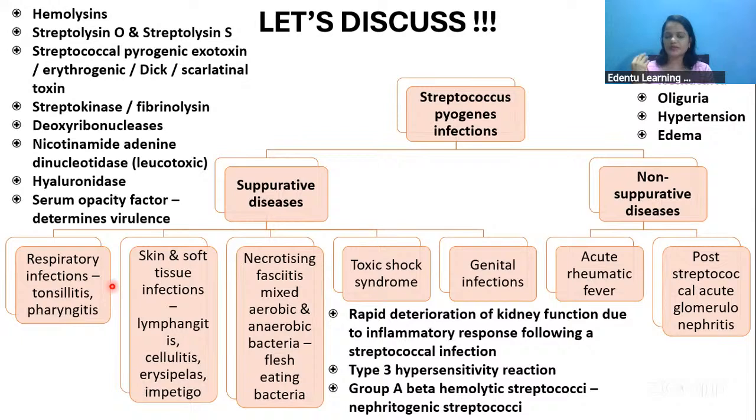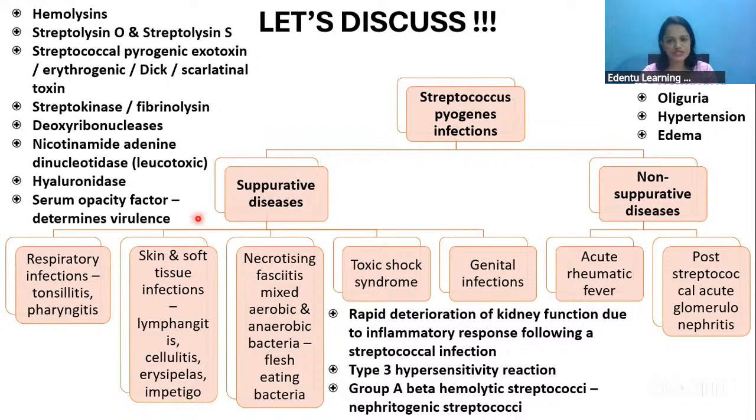So what do you mean by post-streptococcal acute glomerulonephritis? You will be able to see a rapid dysfunction in the kidney due to the inflammatory response that is produced as a result of this streptococcal infection. That is called post-streptococcal acute glomerulonephritis. It is mainly caused due to a type 3 hypersensitivity reaction, and is mainly caused by group A hemolytic streptococci also, which are called nephrogenic streptococci.